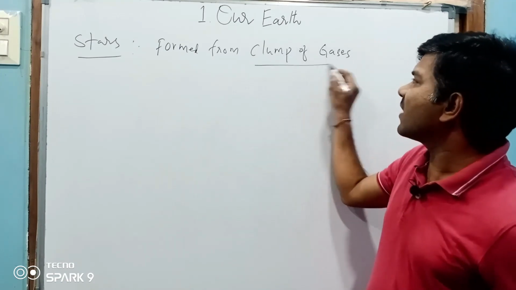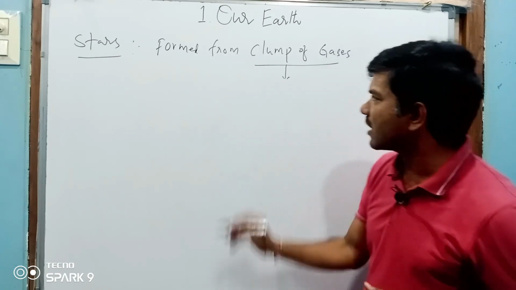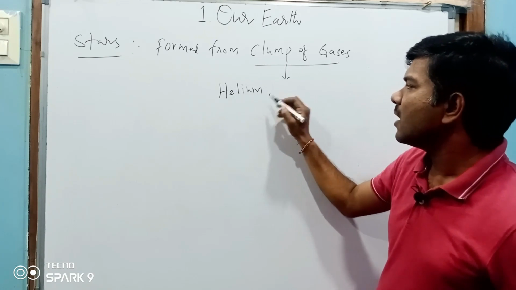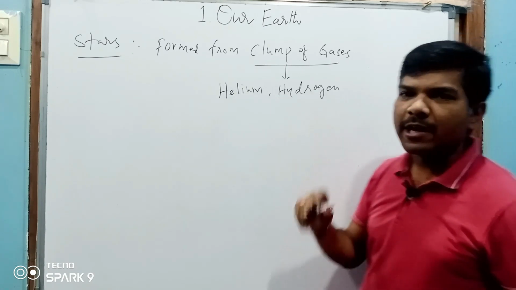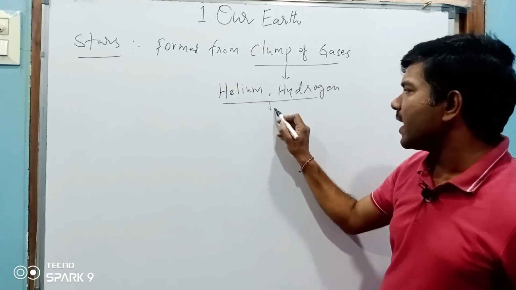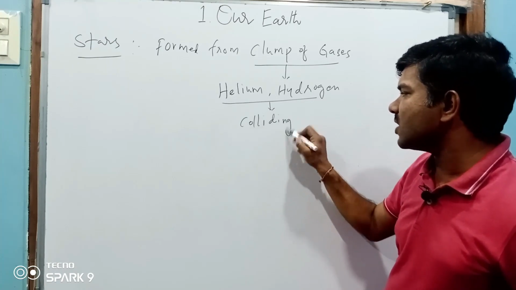These clumps of gases contained the same matter, that is helium and hydrogen. Okay, when helium and hydrogen are both there, they are colliding with each other.